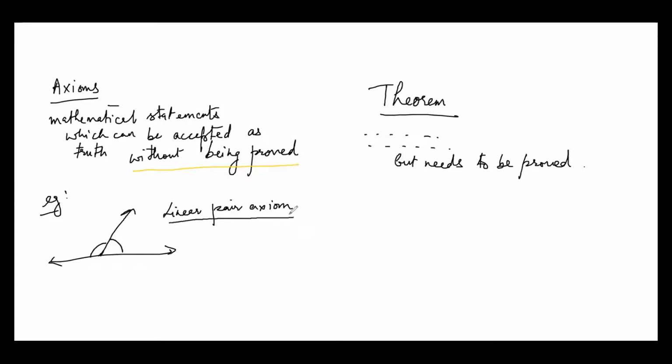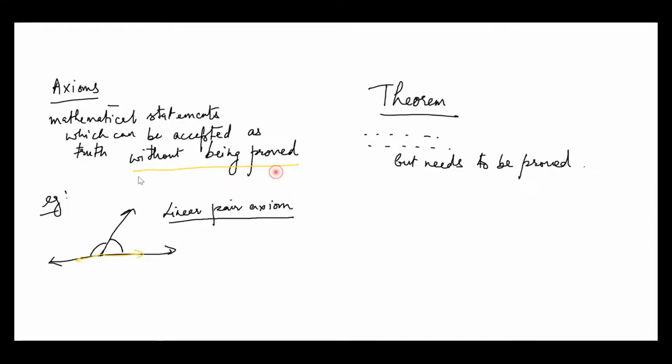Why do I think that it's an axiom, Riza? Why does it naturally make sense? Sir, we already know that the ray is on a straight line, and a straight line is always 180 degrees. So those two angles will also make 180 degrees, their sum will be 180 degrees. Perfect. Great, Riza. Thank you so much.